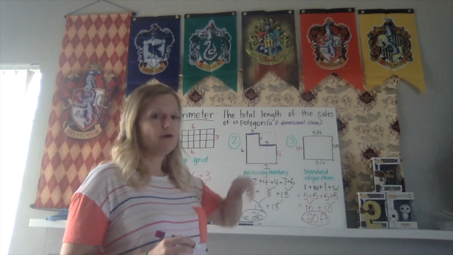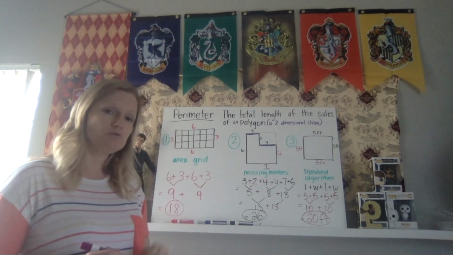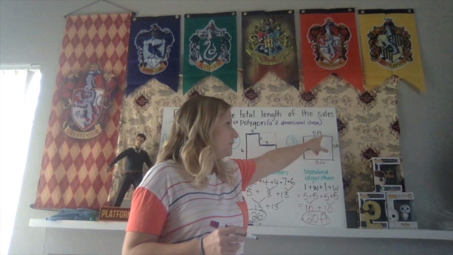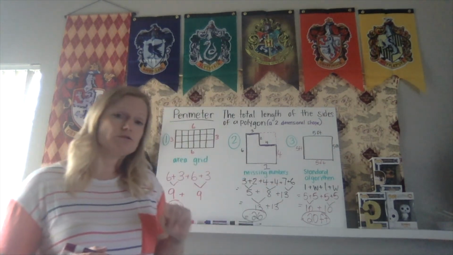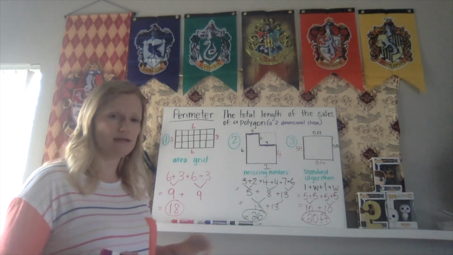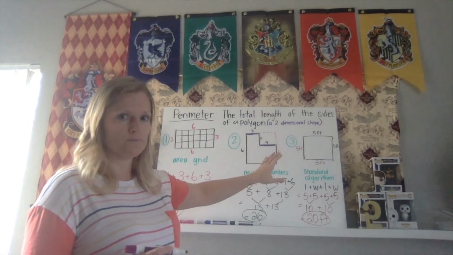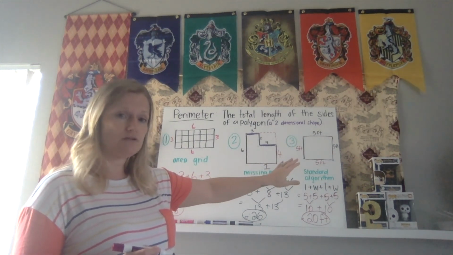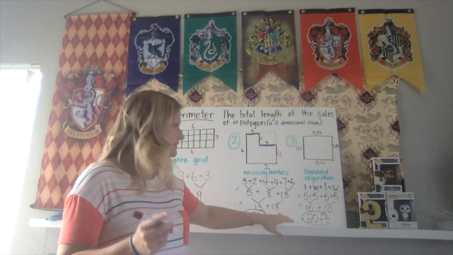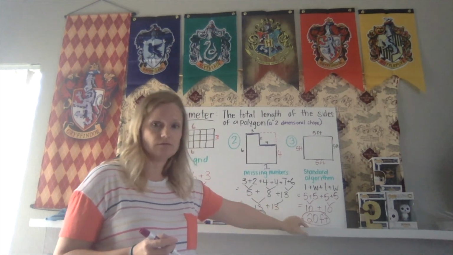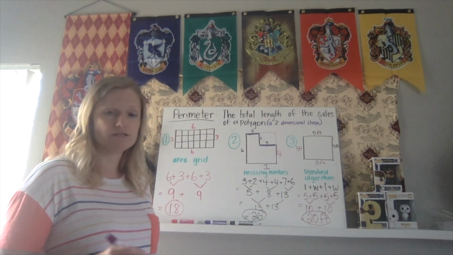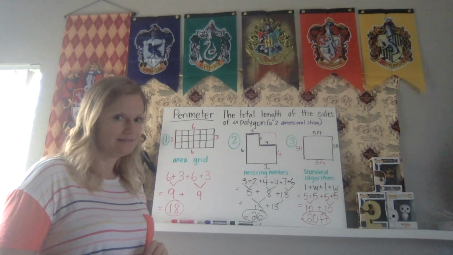But whenever you have a shape that is labeled with a unit of measure, feet, inches, centimeters, meters, yards, okay, those are things we're going to talk about this year also. Whenever they are labeled with a unit of measure, you must label your answer with the unit of measure too. So that is why I wrote 20 feet.